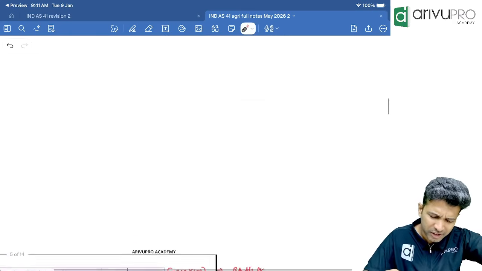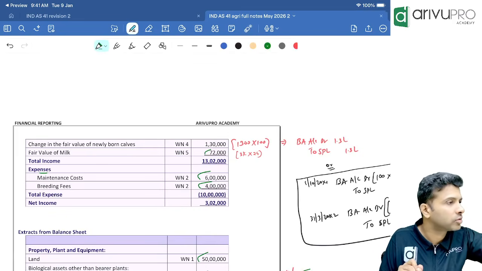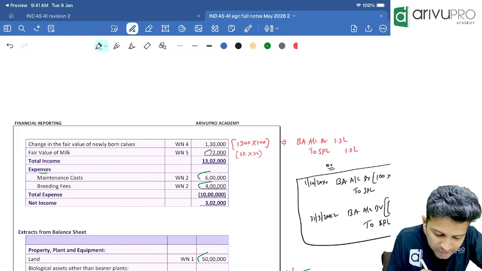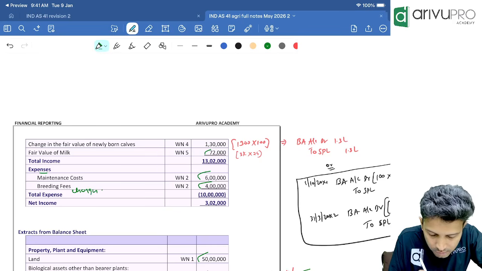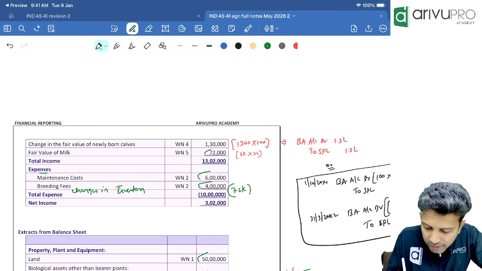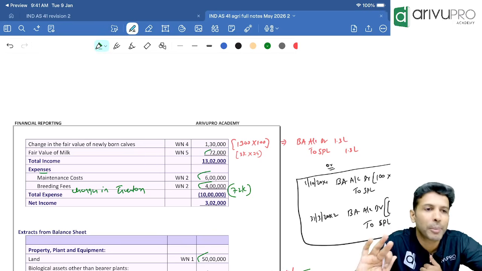But in this problem, ICI has shown it on the income side as 72,000. That's fine. Even if you don't want to show it under the income side, under the expense side you will show it as what? Changes in inventory. But as positive or as negative? Negative. Like that also, if you want to present, you can. In fact, that is a better presentation in my view.